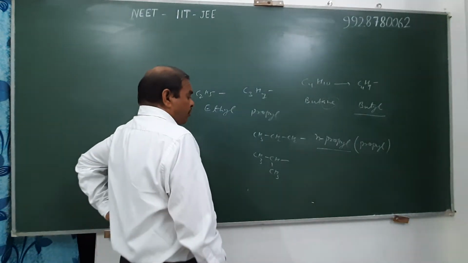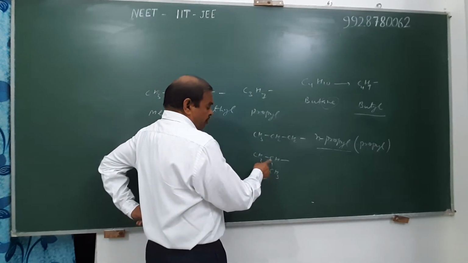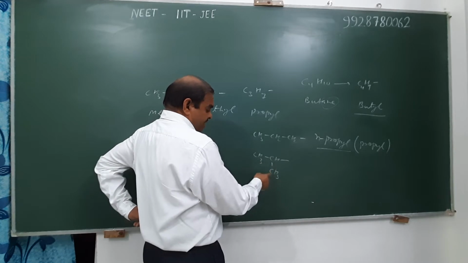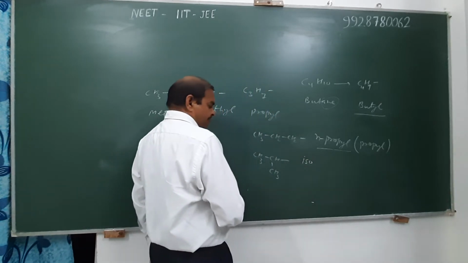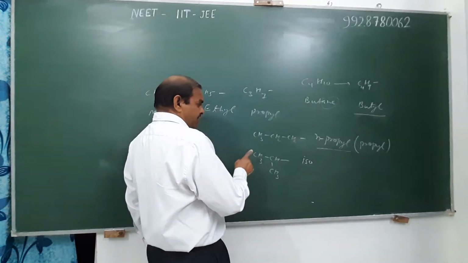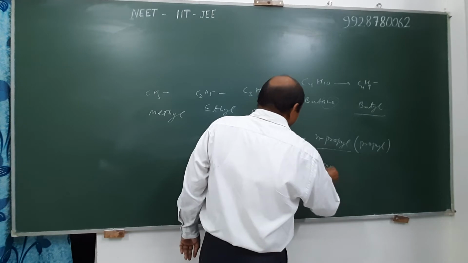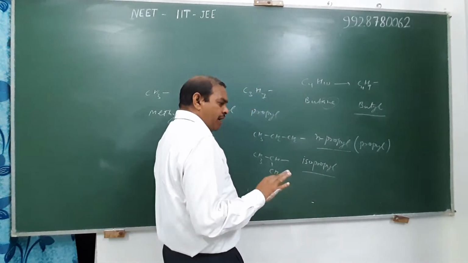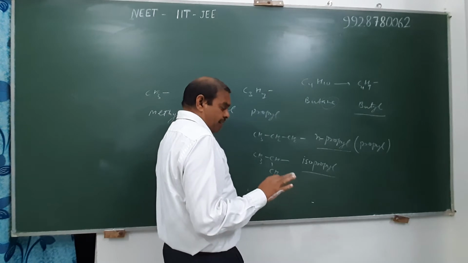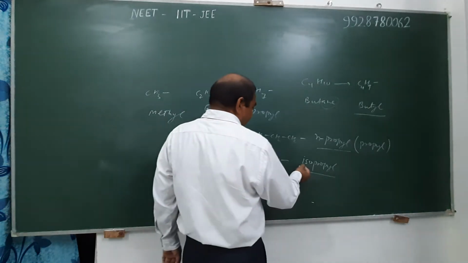In case of branched, if the end carbon contains CH3, CH and CH3, then we use iso as the prefix, and the total number of carbon is 3. Therefore this radical is known as isopropyl. Isopropyl is also a common name, but accepted by the IUPAC system. And in case of alphabetical order we consider the i.